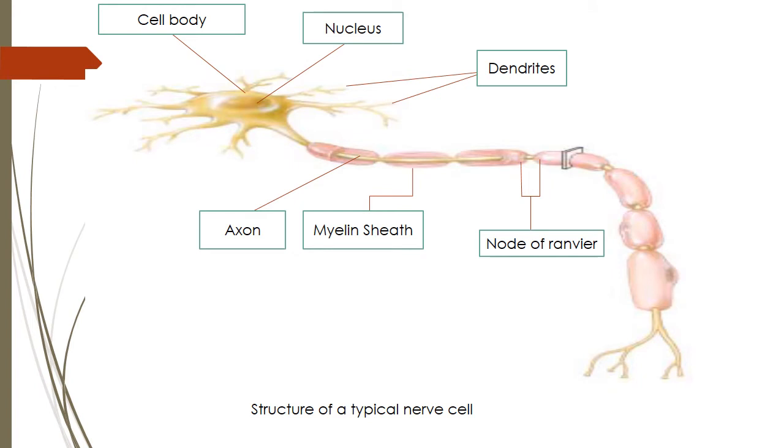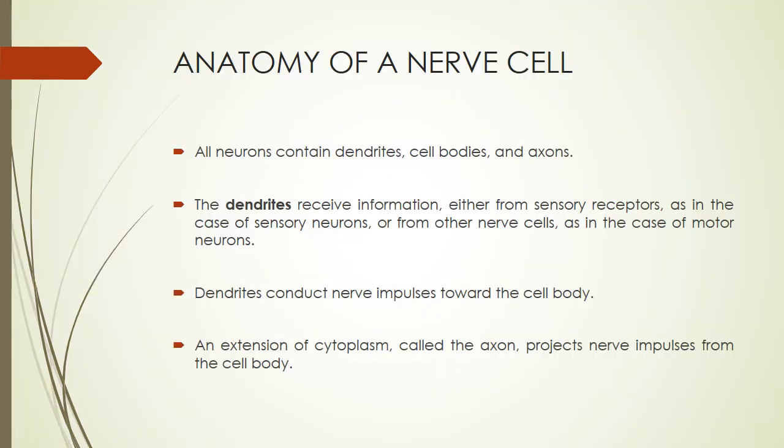This just shows the structure of a typical nerve cell. You can see that it has the cell body, the nucleus, the dendrite, the axon, the myelin sheath, and the node of Ranvier. And there's something you should know about neurons: the sensory neuron, interneuron and motor neuron all contain dendrites, a cell body, and axons.